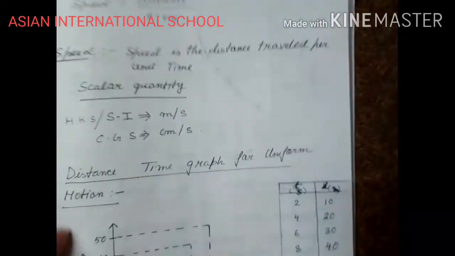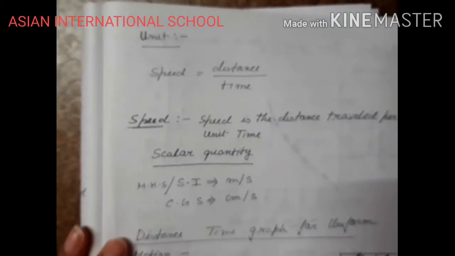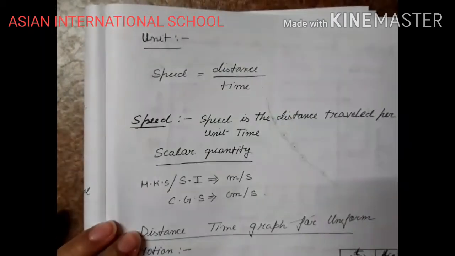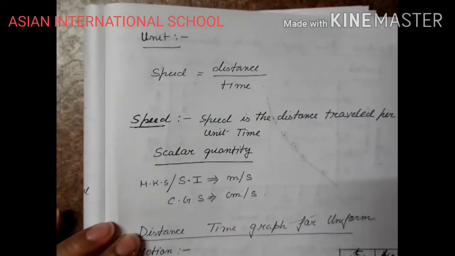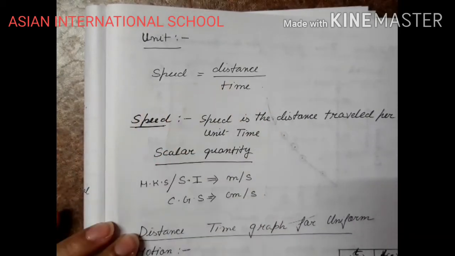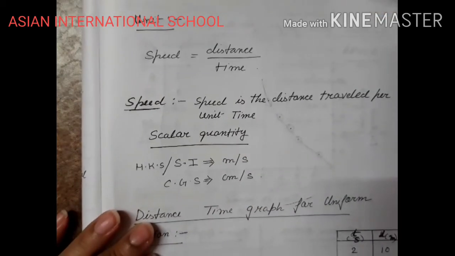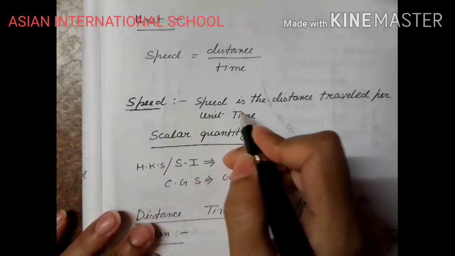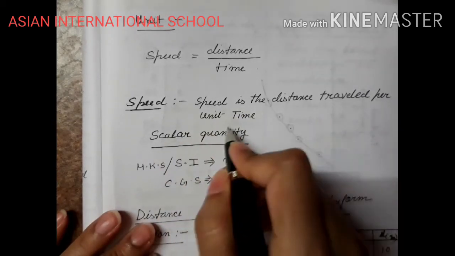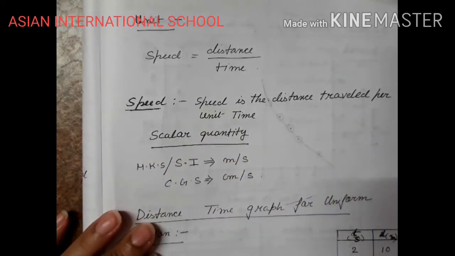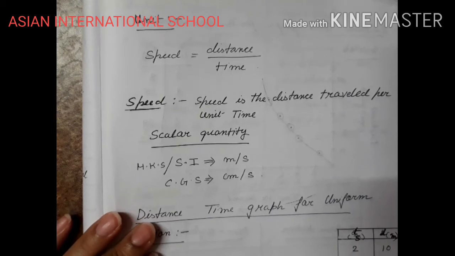Next, we will determine the units of speed. So we have understood speed is distance by time. Speed is the distance travelled per unit time according to the definition, right? Speed is a scalar quantity. Okay, we are not determining the direction.